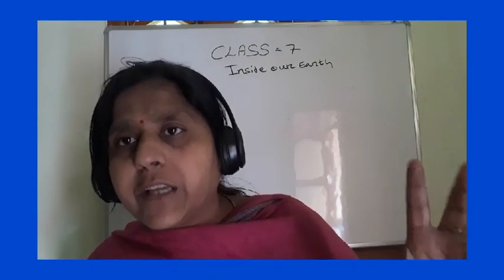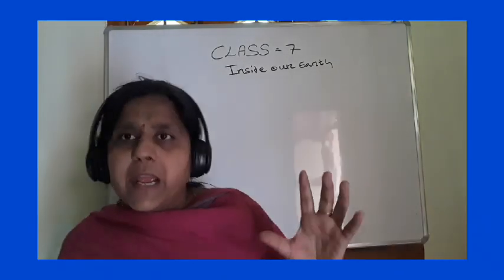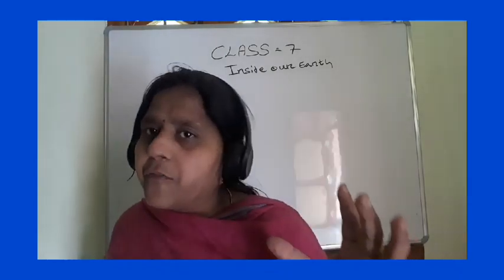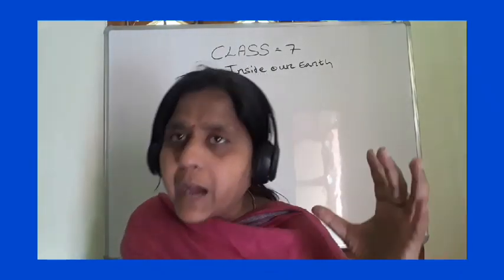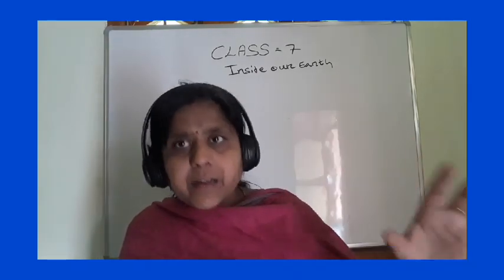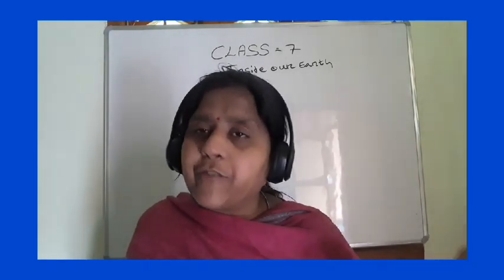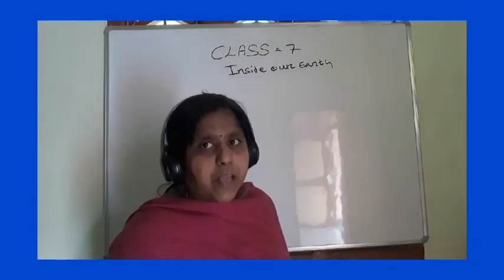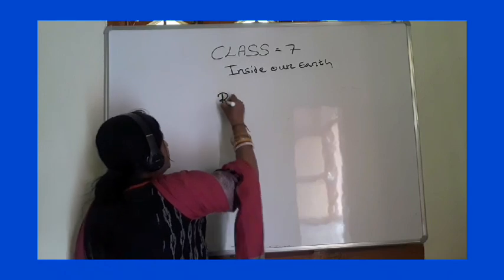That means 3500 kilometers. The core is made up of nickel and iron. That is Ni for nickel, and iron's name is ferrous, so Fe. Understood? Now about rocks and minerals.